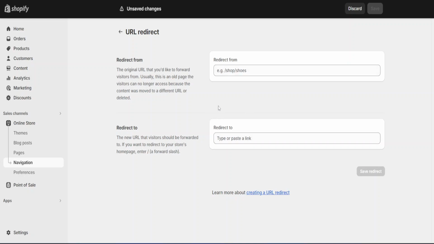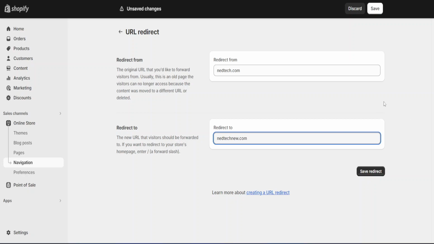What that does is it will take your customers from this old link, which might be expired or something, and it will automatically redirect them to the new one. So I can type in something, for example, like nettech.com, and I want the customers to be taken to this new link, which is nettechnew.com, for example. And once you're done with that, you just click on Save Redirect, and it will save the